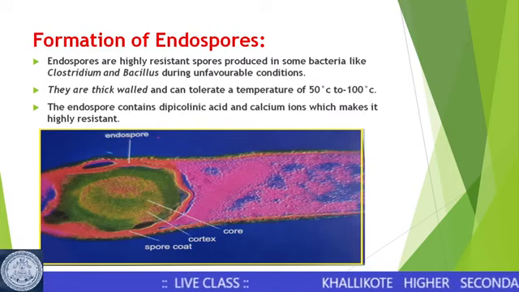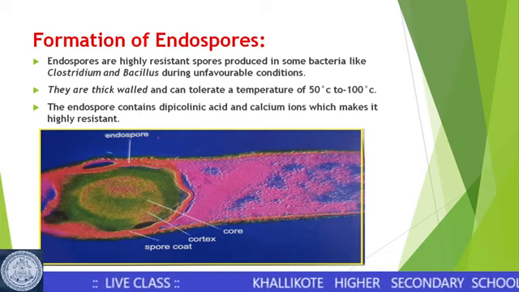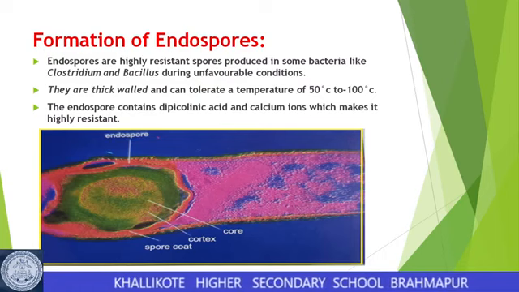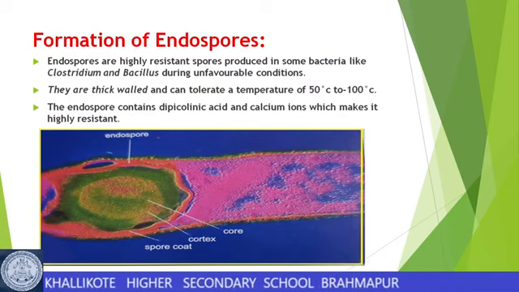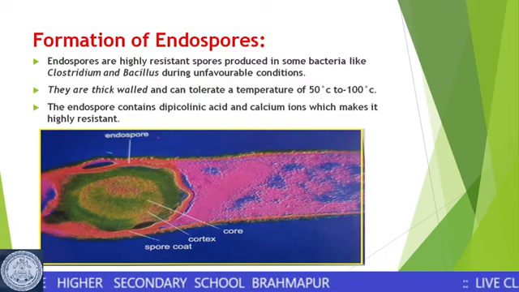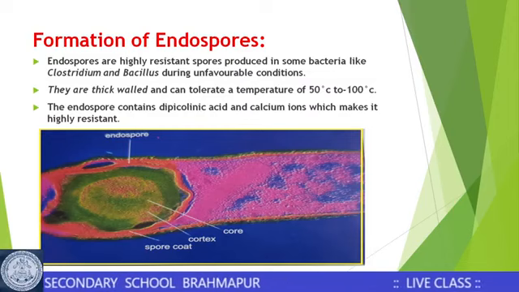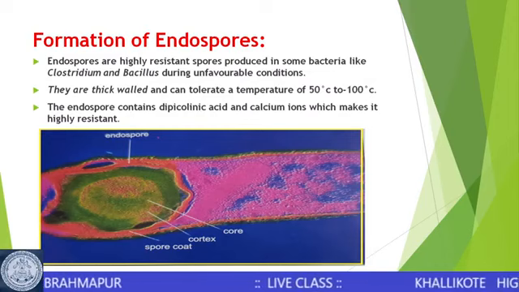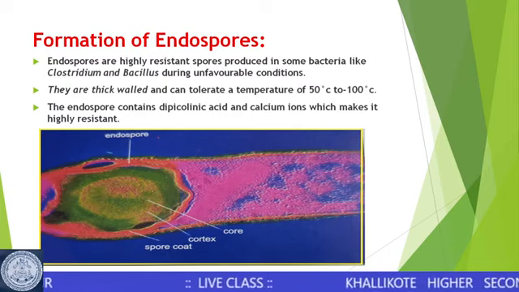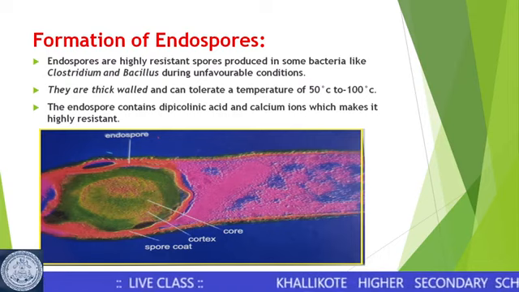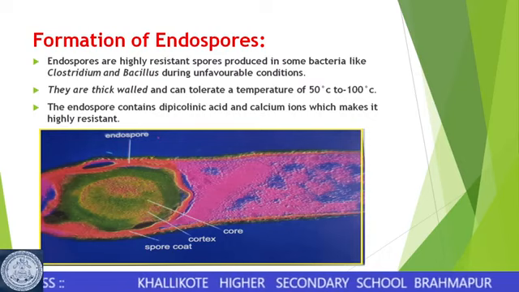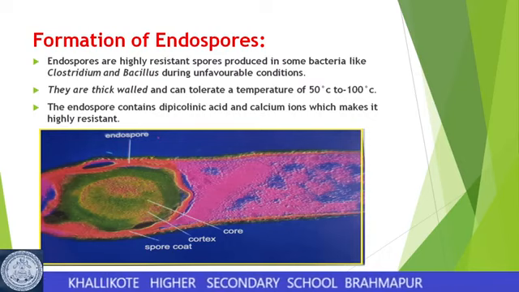What makes the endospore so resistant is that it contains dipicolinic acid and calcium ions. This dipicolinic acid and calcium make it highly resistant to higher or lower temperatures and the different pH present in the environment. So, they become highly resistant spores.